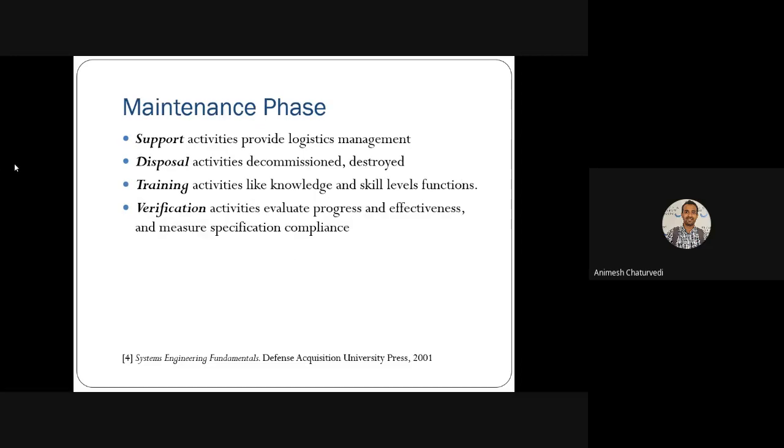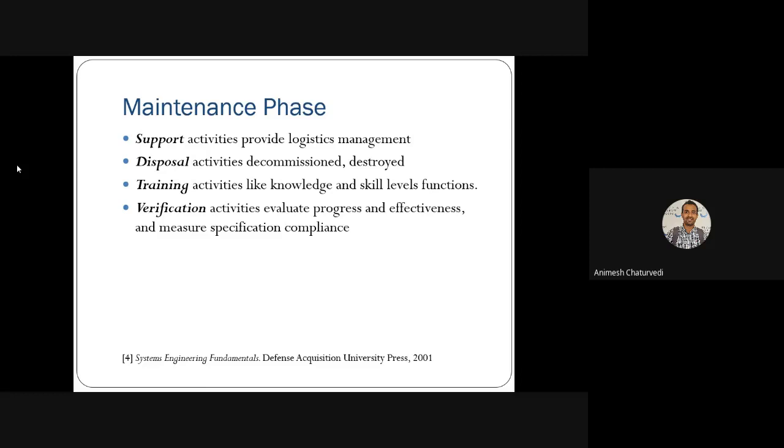Next, the maintenance phase. In maintenance, support basically does logistic management. Logistic management means deciding whether that support is needed or not needed. Disposal of that activity means decommissioning or destroying the whole project because it was not useful.